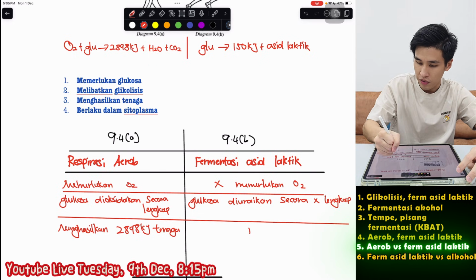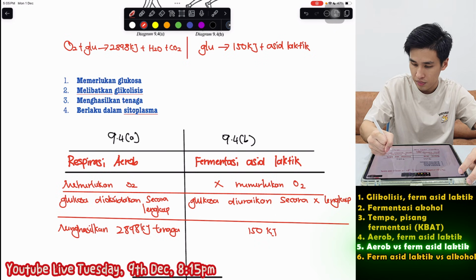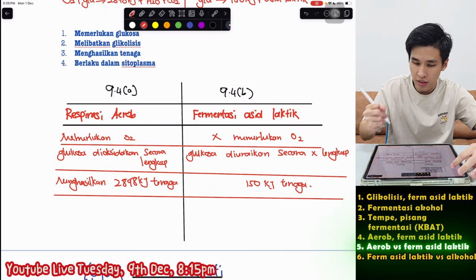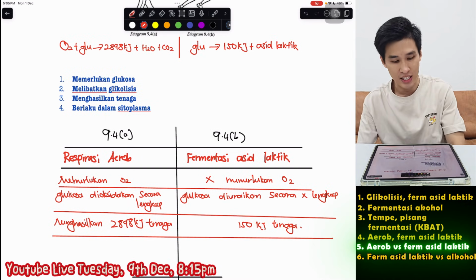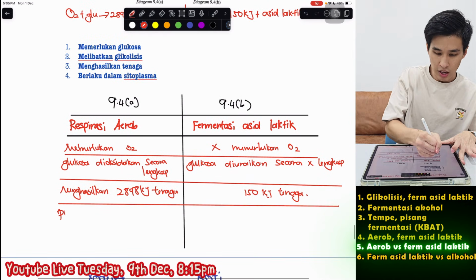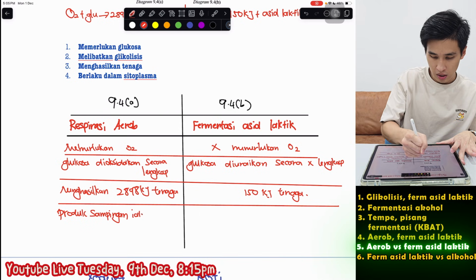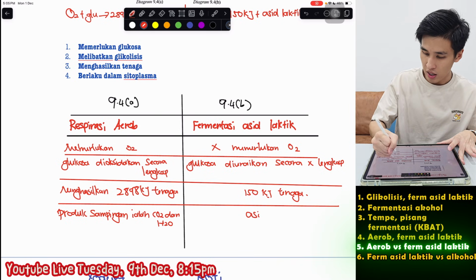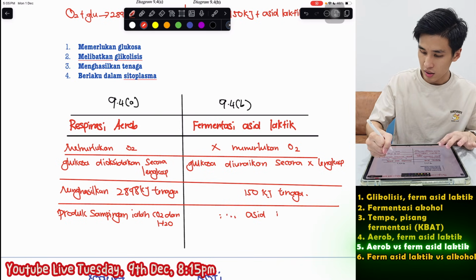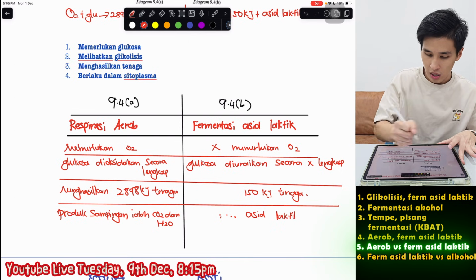This one I just write 150 lah, but of course you must write the whole thing. And then produk sampingan no. One is air dan CO2, one is asid laktik. So produk ialah CO2 dan air. This one I just say produk sampingan ialah asid laktik.